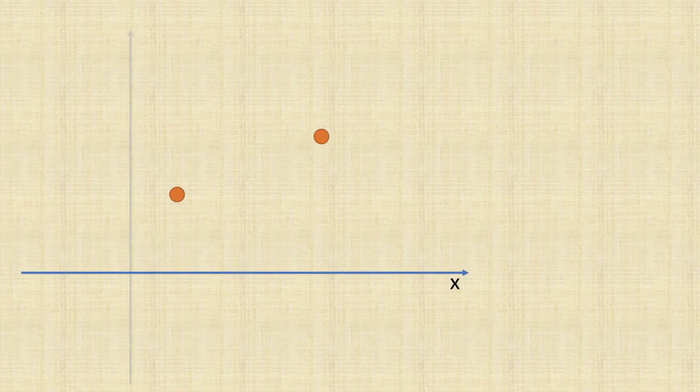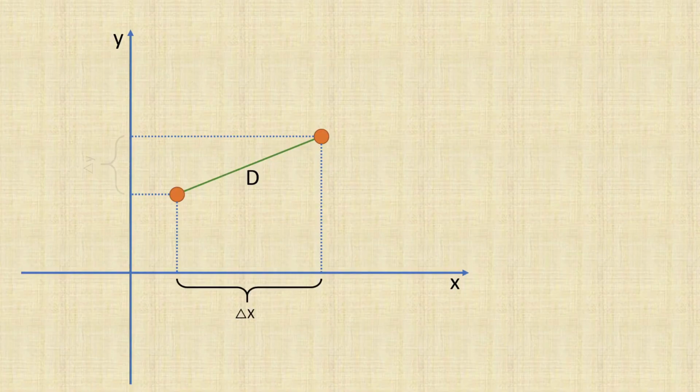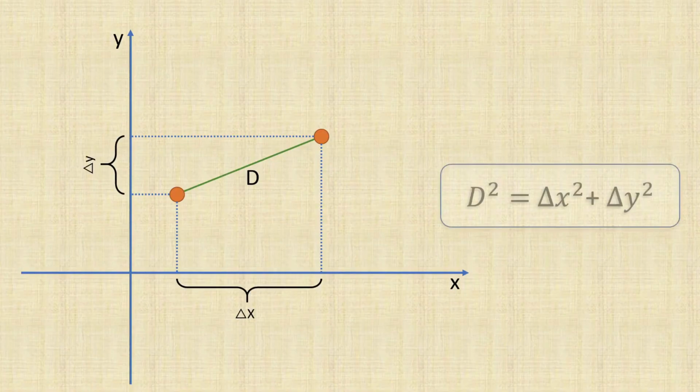In any space, you can place 2 points, whether it's the familiar spatial space with xyz axis, or spacetime as on our diagram, or any other kind. And between these 2 points you can measure the distance. To measure distance, we are used to using the Pythagorean theorem. On a two-dimensional plane, it looks like this. The square of the length of the green segment is equal to the sum of the squares of the length of its projections onto the axes. The formula that measures the distance between 2 points by their coordinates is called a metric. A space with such a metric is called Euclidean.